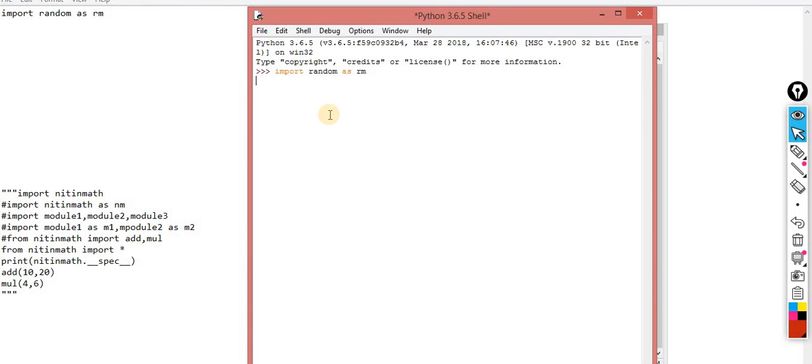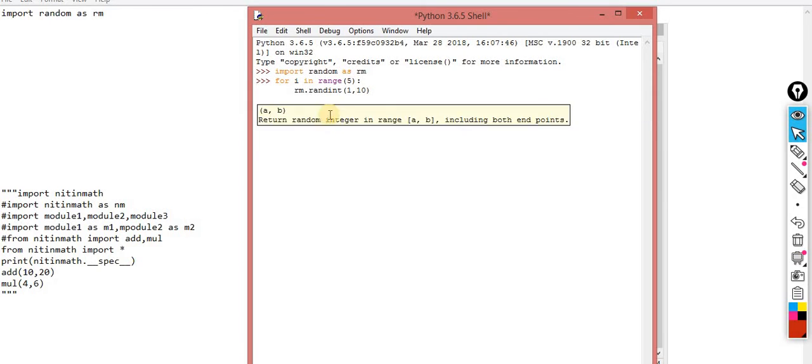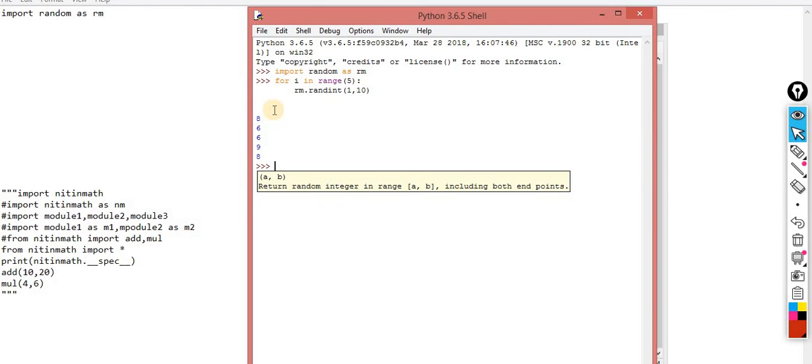So what I am doing, for i in range of, let's suppose 5, I'm calling this function rm.randint between 1 to, let's suppose, 10. I want to generate 5 random numbers between 1 to 10. You can check, it generated 8, 6, 6, 9, 8.